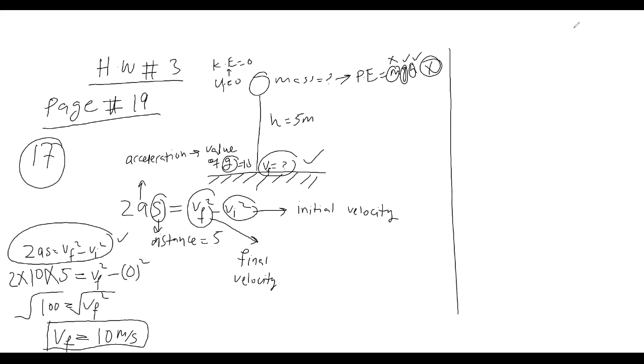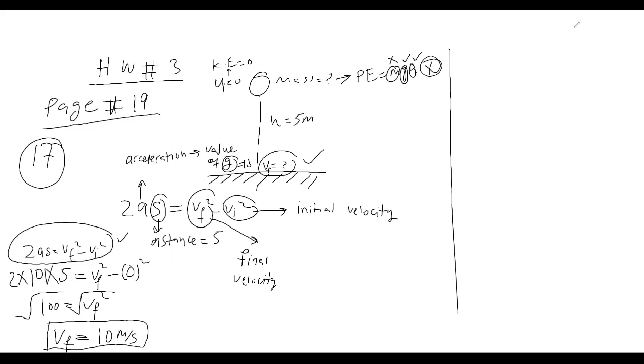Vi means initial velocity, vf means final velocity, s means distance, a means g force, 2 is given in the formula. By using this equation, you can find out its final velocity. Okay, but I'm not saying this is the only way to find out final velocity using this equation.